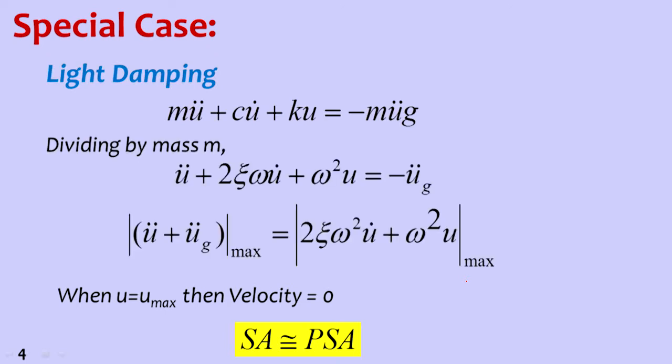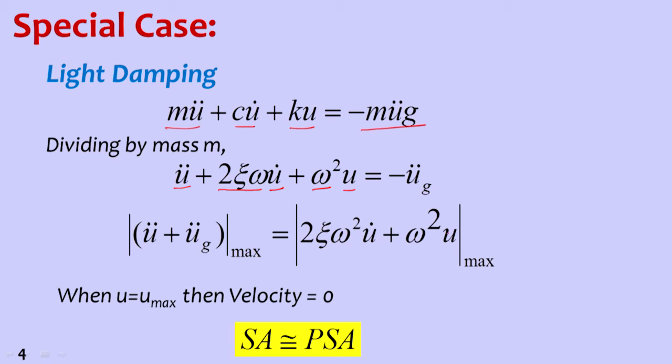Now, under the light damping case, that means damping has a lesser value, we cannot ignore the damping term. So, m u double dot plus c u dot plus k u is equal to minus m ug double dot. If we divide this by mass, we get acceleration plus 2 zeta omega times velocity plus natural frequency square, omega square, times u, equal to minus u double dot g. If we rearrange, the maximum value of u double dot plus u double dot g should equal 2 zeta omega u dot plus omega square u.